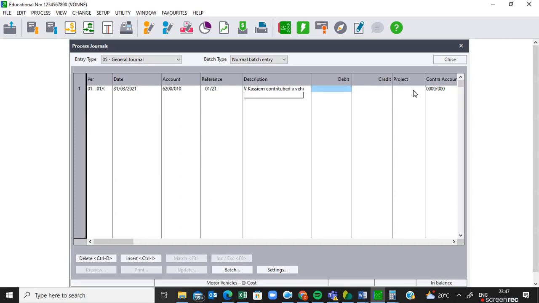Then we put this amount on the debit side because this account needs to be debited. So we are going to put there 250,000.